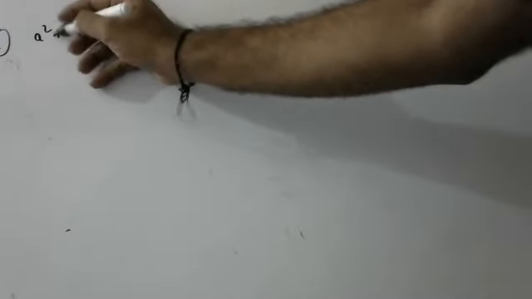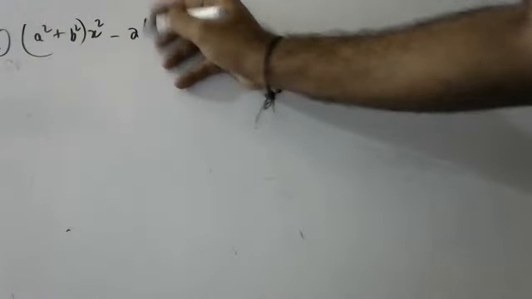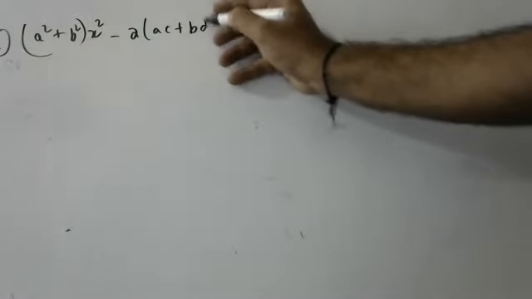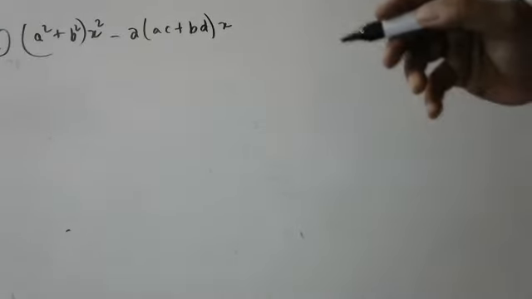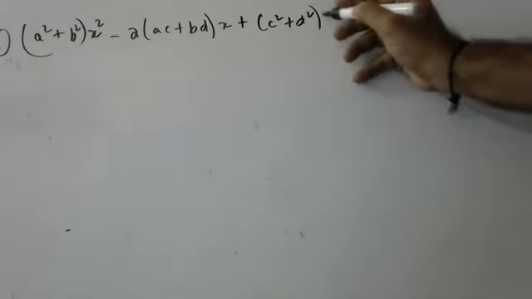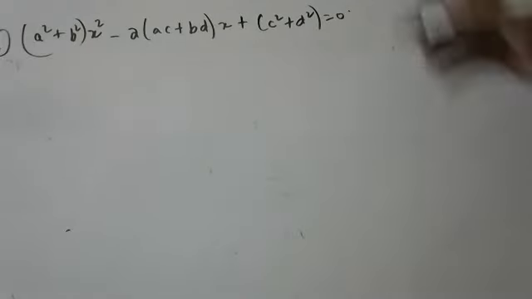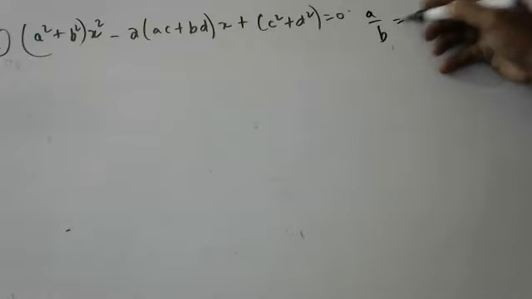Second question. What is the second question given, children? They have given that the condition is the same, children: real and equal roots. (a² + b²)x² − 2(ac + bd)x + (c² + d²) = 0. The condition is the same, children, real and equal. Prove that a/b = c/d.